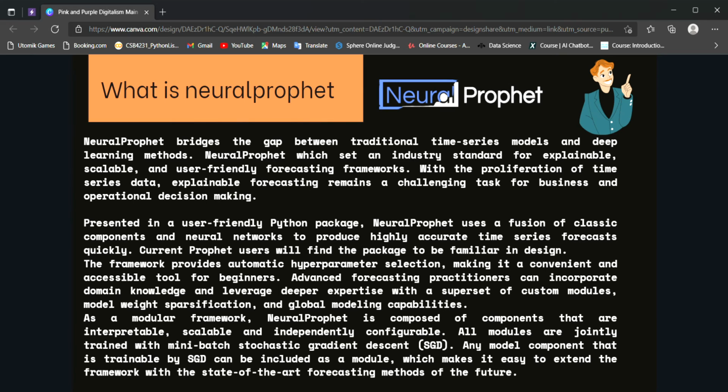Acknowledging its pros, it automatically selects the hyperparameters. For advanced forecasting, we might dig deep into custom modules and model weight specification. Being a modular framework, it's composed of components that are interpretable, scalable, and independently configured.